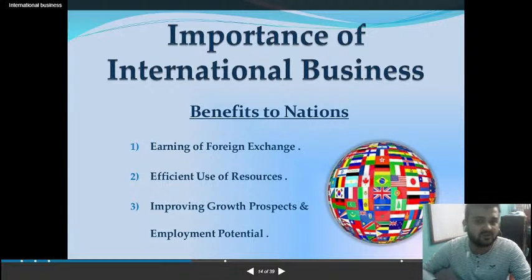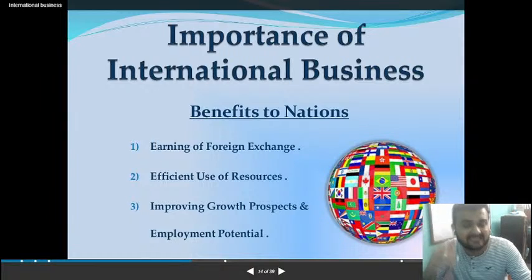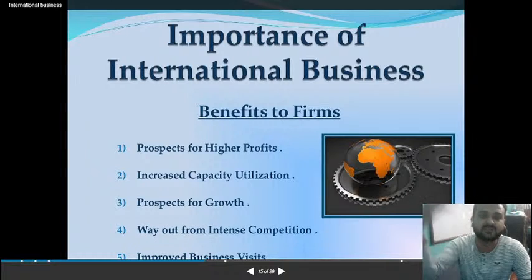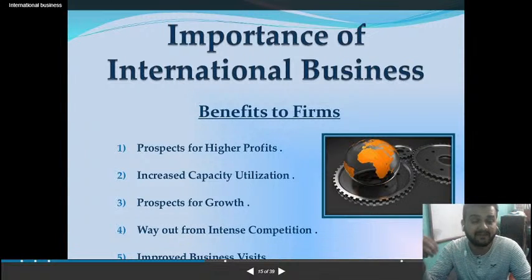There is efficient use of natural resources. It's not that your country is only using those natural resources. Your natural resources are getting distributed. So in this way, less wastage is happening. And there is a growth prospect for your economy. Your GDP is increasing. Clear? And how is a firm like you as a company selling goods outside to USA? You will get higher profits. Why? Because you will earn in their currency.